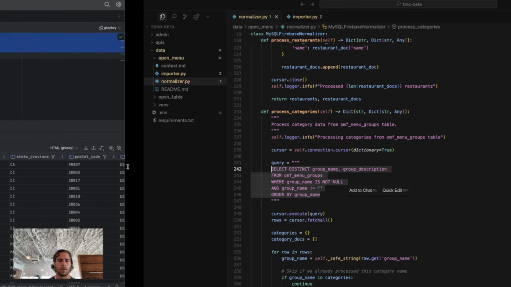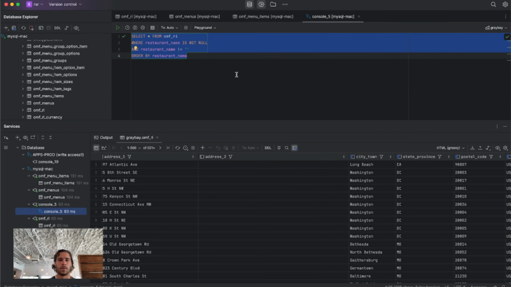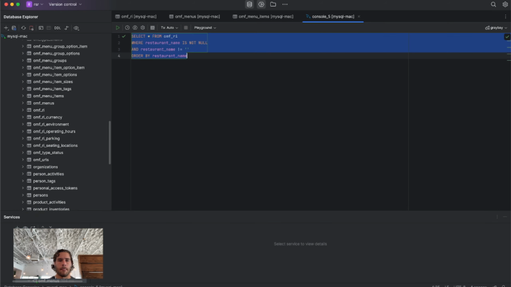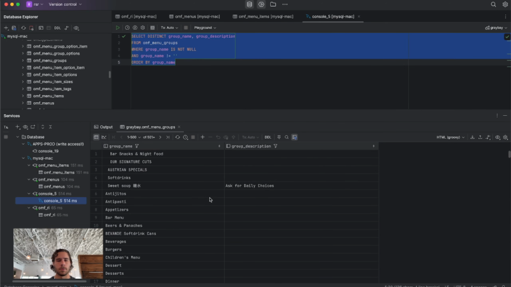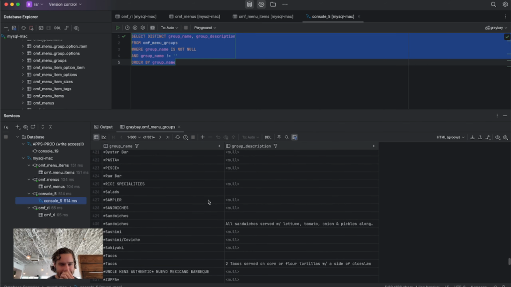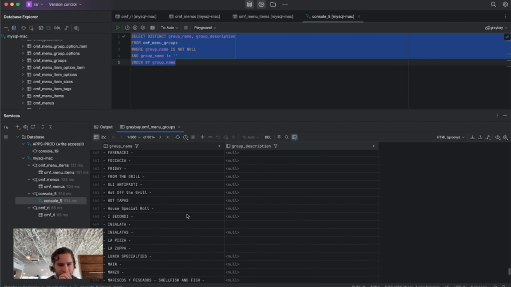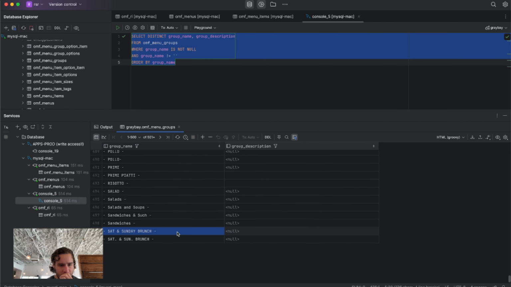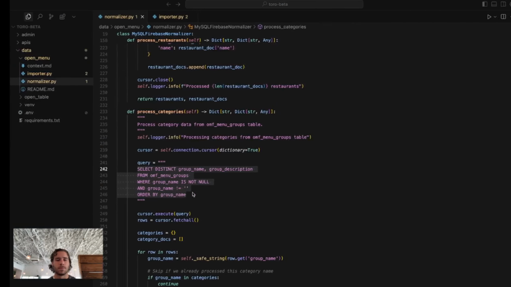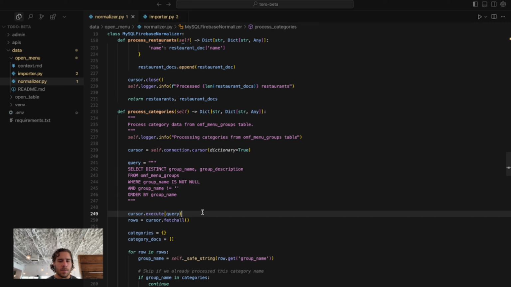I'm going to run a query. So yeah, let's run this query, see what's good. Oh, cool. So we get so many categories. Oh my goodness. These definitely need to be cleaned up. Right? Cool. So yeah, that's what this is going to do.